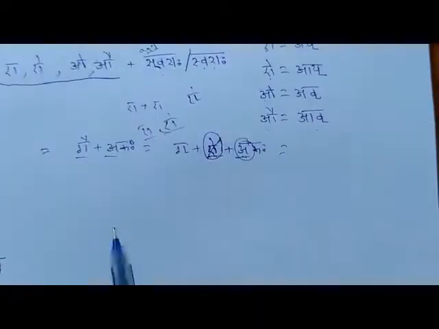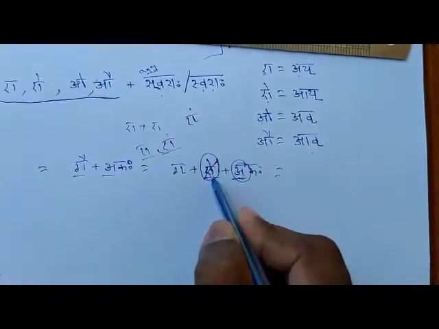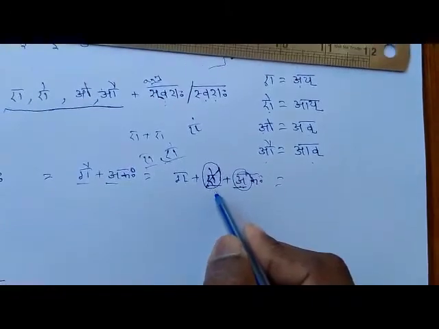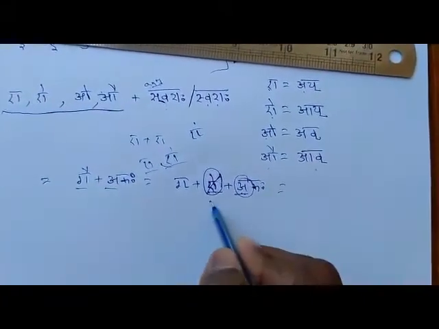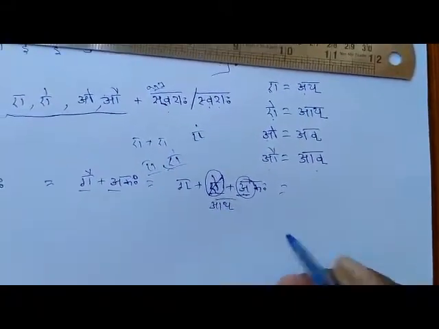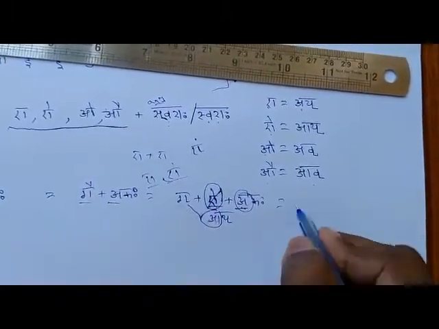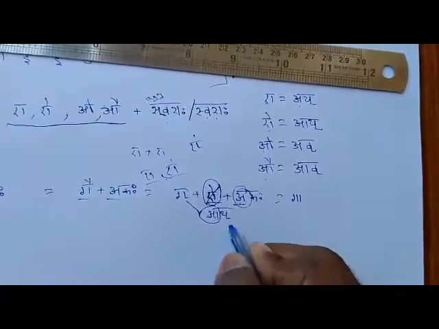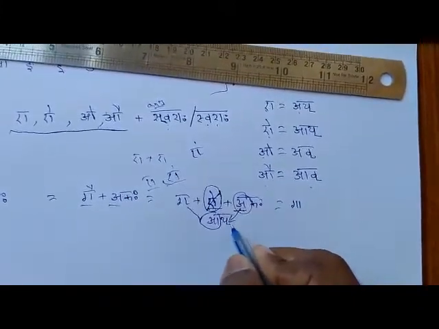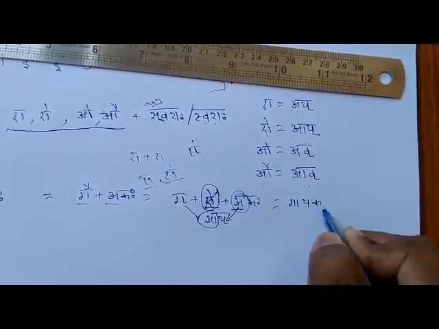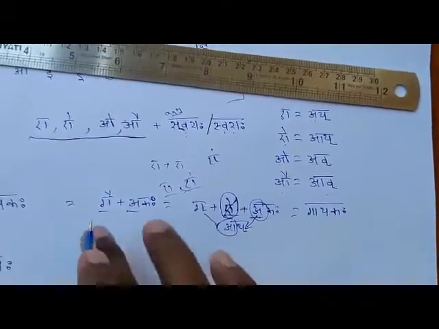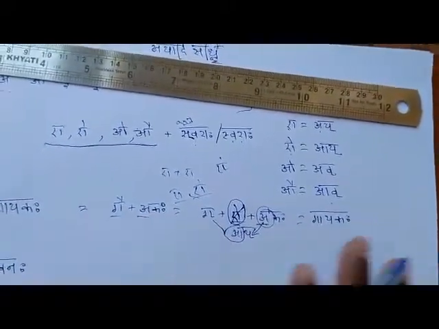Then instead of Ai, which letter will come? Ay. This A will be joined with G, so it becomes Ga. This A will join with Y, Ya. Kaha. Gayakaha. Gai plus Akaha, Gayakaha.